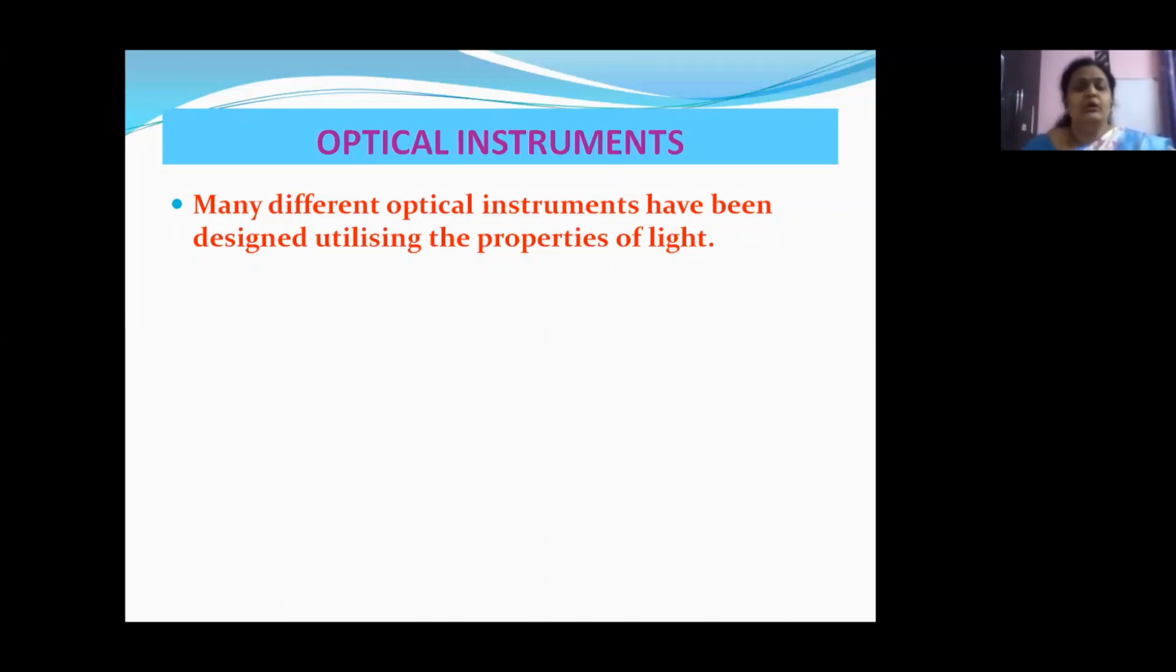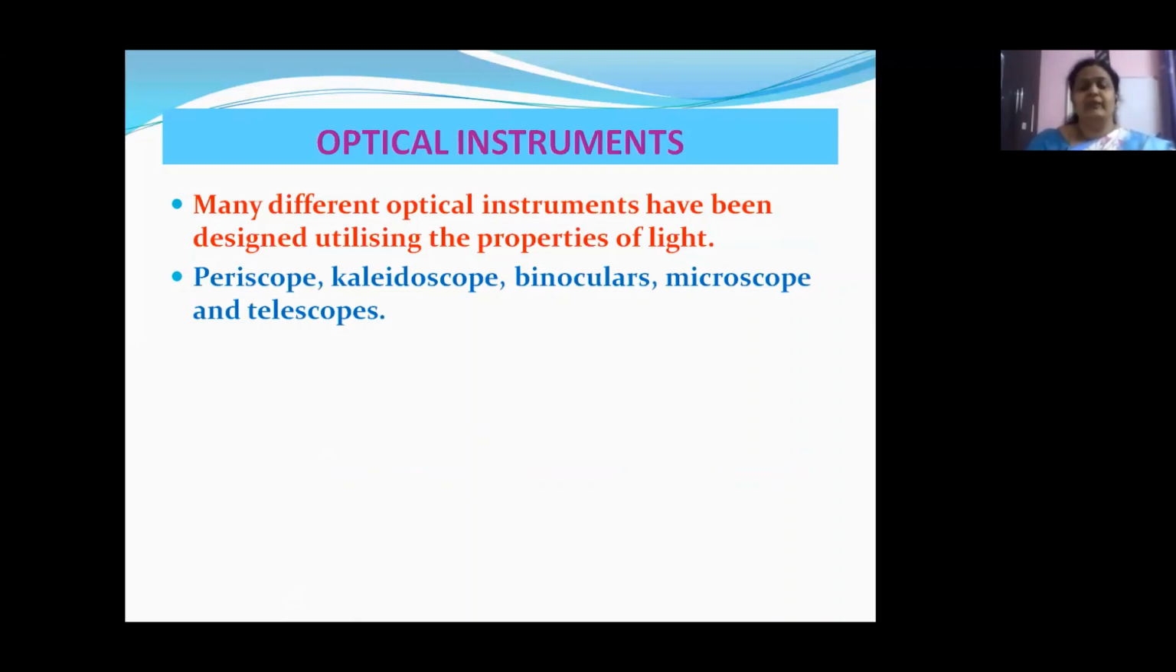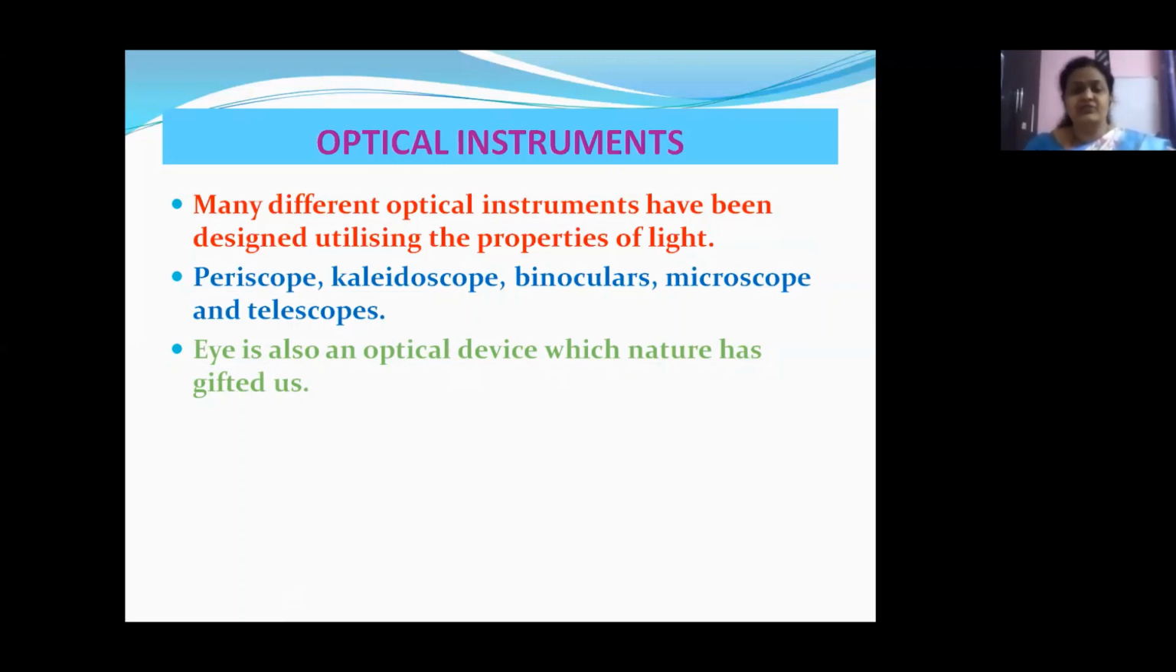So scientists have made use of this nature of light and the nature of the reflecting and refracting surfaces, and they have designed many interesting optical instruments. Some of them are periscope, kaleidoscope, binoculars, microscopes, and telescopes. Our eye is an optical device which nature has gifted us. Yes, children, we should feel blessed to be a part of nature, that we have this eye. What could we do without it? So you should also take care of your eyes. It is our first responsibility.